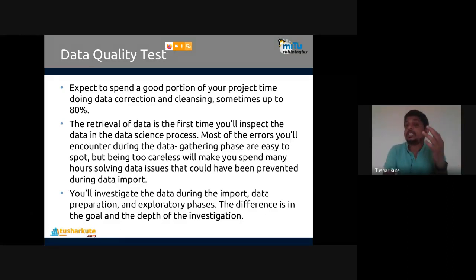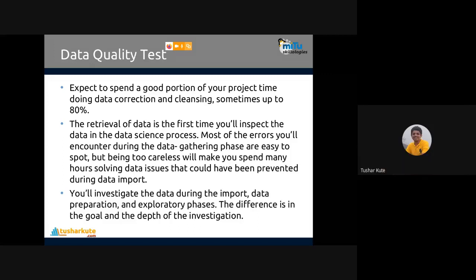The retrieval of data is the first step where you will inspect data in your data science process. Most of the errors you will encounter during the data gathering phase are easy to spot, but being too careless will make you spend many hours solving data issues that could have been prevented during the data import. Yes, you will investigate the data during the import, data preparation, and exploratory phases. The difference is in the goal and the depth of the investigation. It will change. So at the initial retrieval phase itself, data quality should be checked.